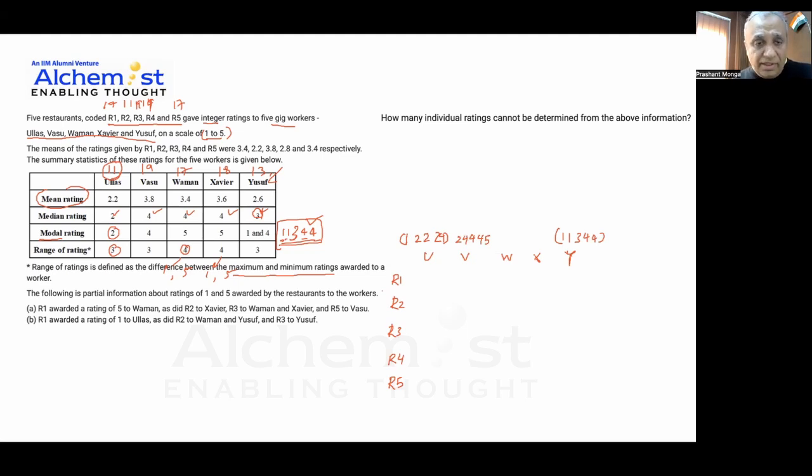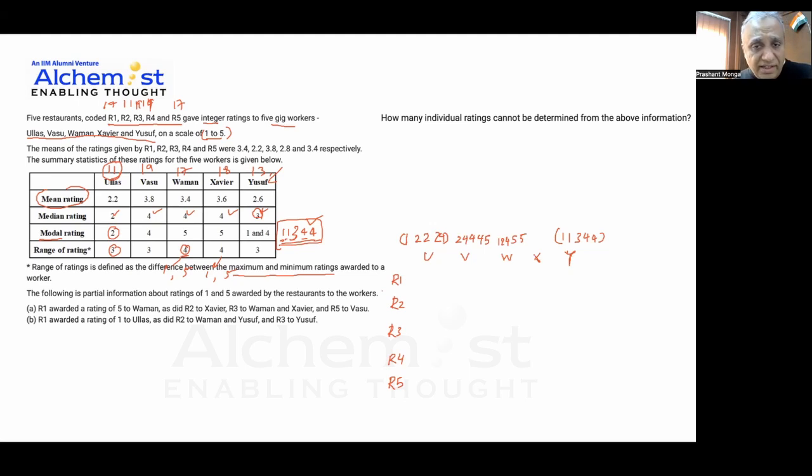Let's look at Waman. Waman again has a median rating of 4, so he should have a 4, and he already has a 1 and 5 because the range is 4. The mode is 5, so that means it has 2 5s. There is a 4 in the middle. Now this should add up to 17. It forms 15, so the remaining one is 2. So this is done. This is how Waman got his score. He got 1, 2, 4, 5, and 5 as ratings.